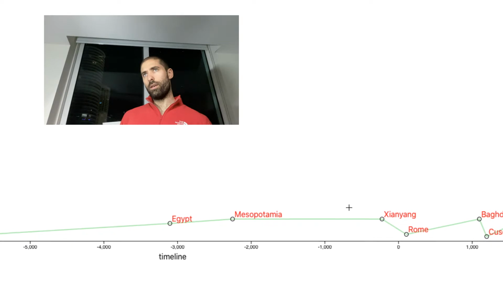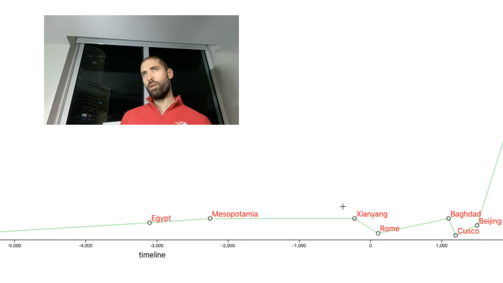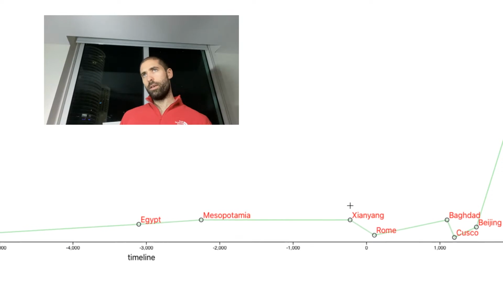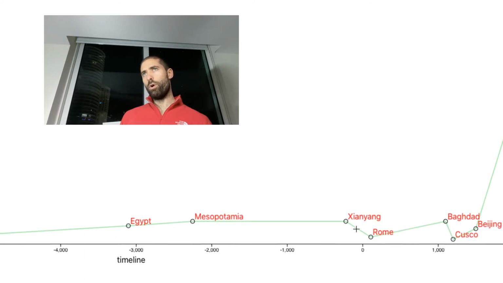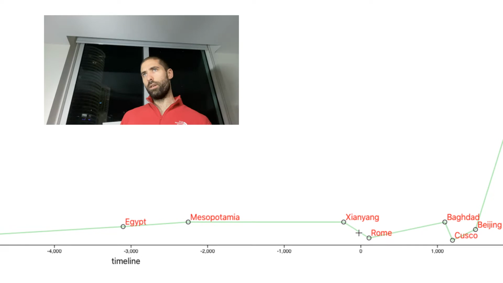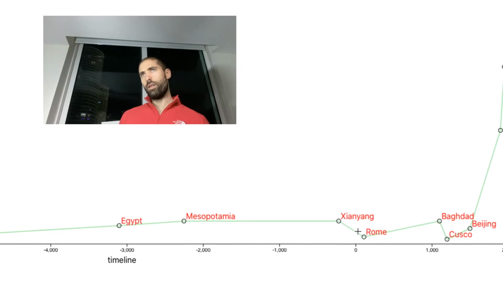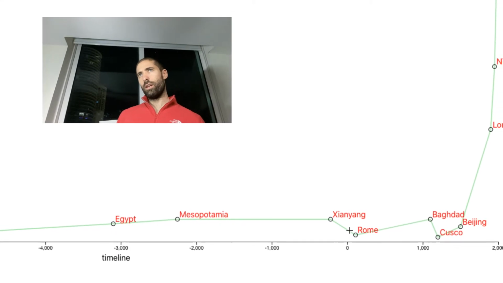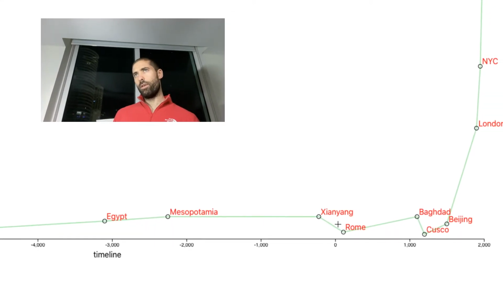Then, about the time that Christ was born, the capital of China had about 1 million inhabitants. Here we have the capital of the Roman Empire, Rome. I thought it had more people in it, but Rome had about 300,000 to 400,000 inhabitants in 1100 AD, if I'm not mistaken.